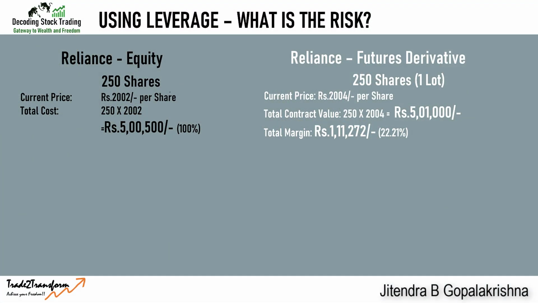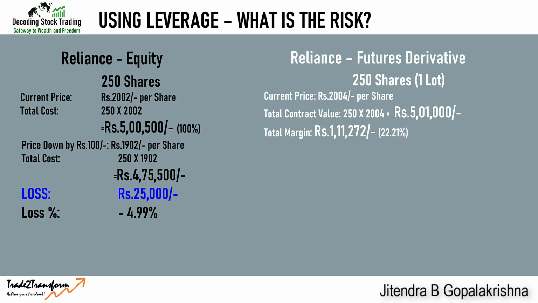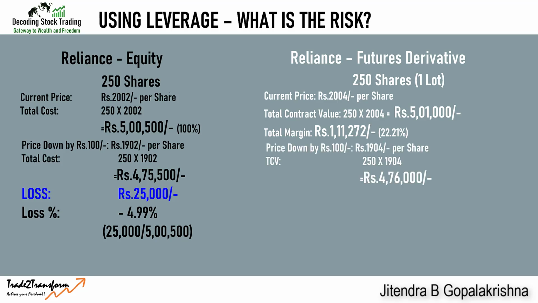So let us go with the same example. You have bought 250 shares in equity or 250 shares in derivative, one lot in derivatives. You bought it because you thought the price was going to go up, but on the contrary, the price went down. In equity, if it goes down by 100 rupees, you make a loss of 25,000 rupees, which is a loss percentage of 4.99%. Now, if equity goes down, derivative also goes down.